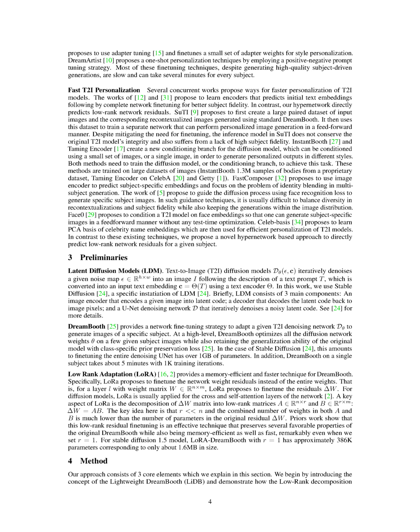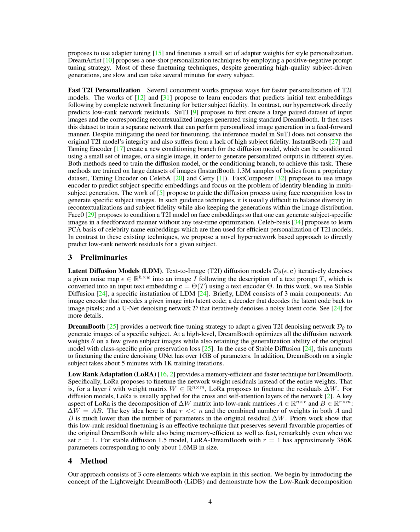We also use a technique called low-rank adaptation, LoRa, to make DreamBooth more memory efficient and faster. Instead of fine-tuning the entire network weights, LoRa fine-tunes the weight residuals. This is typically applied to the cross and self-attention layers of the network. A key feature of LoRa is that it breaks down the residual weight matrix into low-rank matrices. This is beneficial because the combined number of weights in both matrices is much lower than the number of parameters in the original residual.